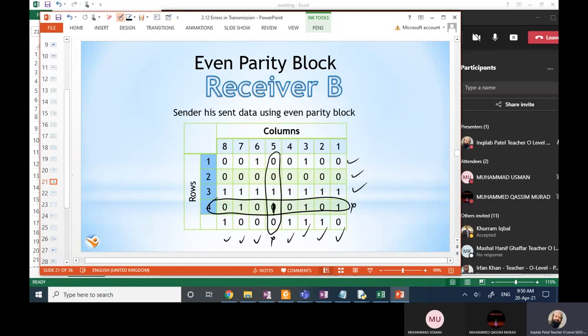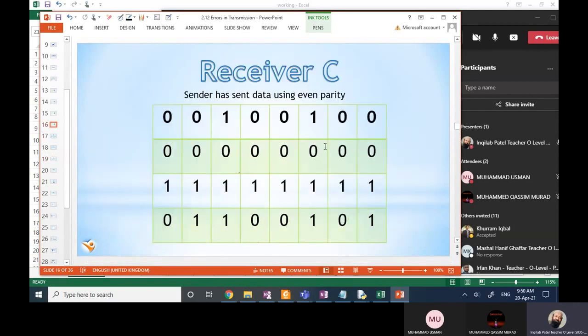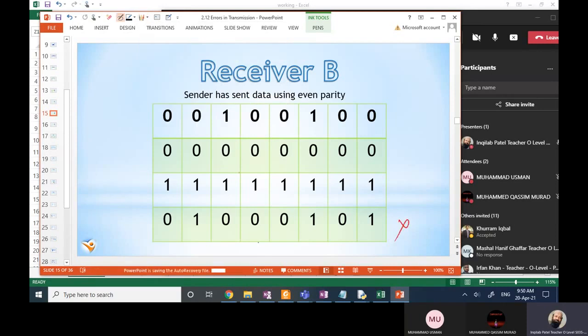Now it will qualify on the parity. This is the advantage of parity block. With parity check alone, we can tell that there is an error, but we cannot identify in which bit the error is.